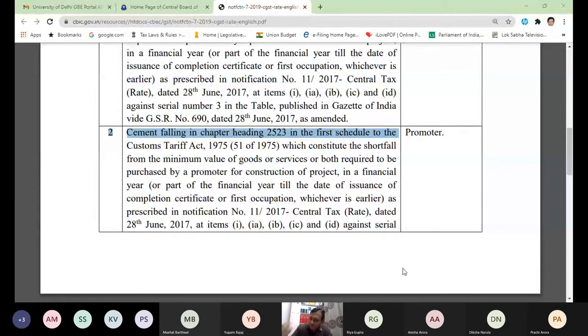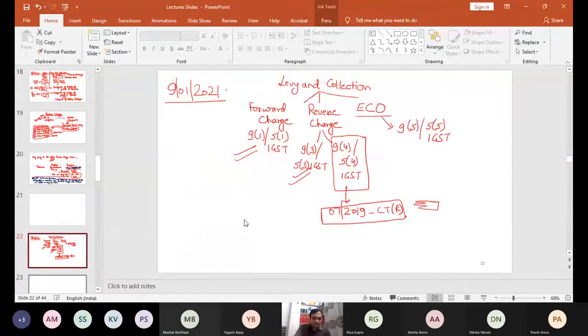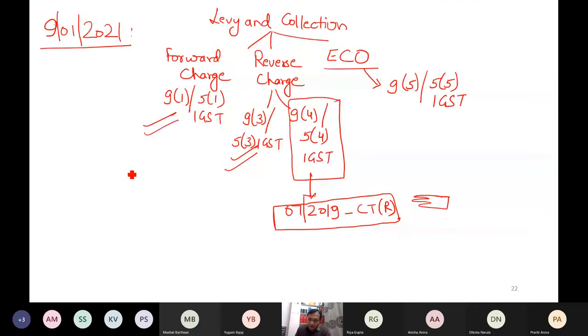So let me show you those notifications now. I need to show you two different notifications which are within 9.4. Broadly, I have covered this. This is the main notification of 9.4.